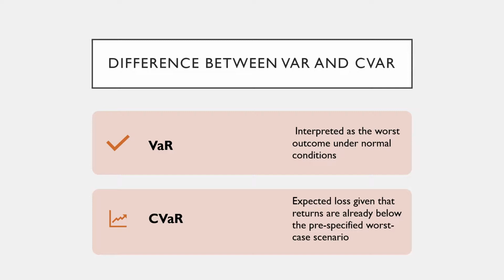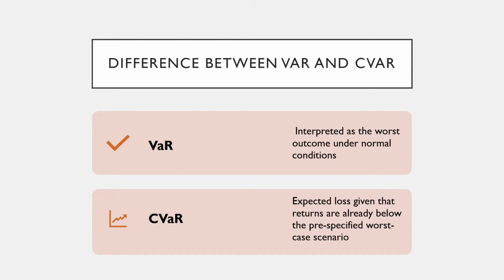So now we're going to discuss the difference between VaR and CVaR. The standard VaR is often interpreted as the worst outcome under normal conditions over a specified period of time. For example, for a given month, the VaR is $1 million at a 95% confidence level. This can also be interpreted as, under normal conditions in 95% of the months, we expect to lose no more than $1 million.